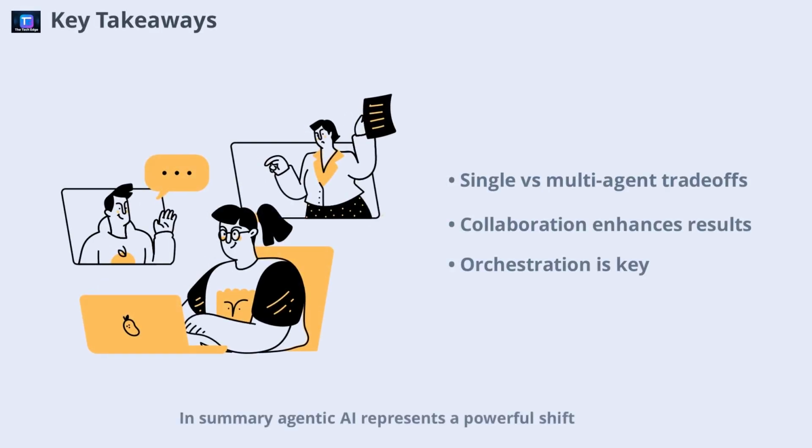In summary, Agentic AI represents a powerful shift in how we build intelligent systems. Single-agent workflows offer simplicity and speed, but are limited in depth and control. Multi-agent systems, while more complex, enable richer, more reliable outputs through collaboration and specialization. The choice between these approaches depends on your goals, resources, and the complexity of the task at hand. As you experiment with Agentic AI, remember that clean data, thoughtful orchestration, and ongoing refinement are the keys to success.